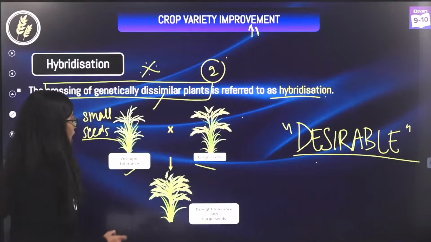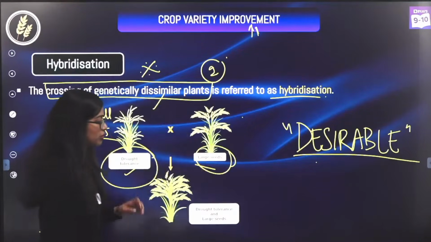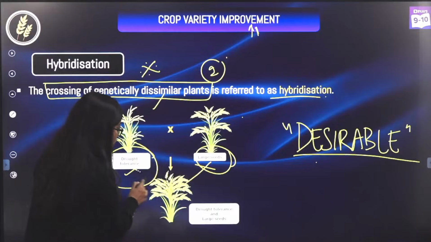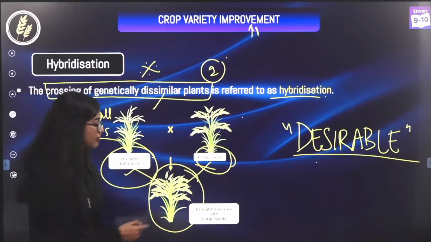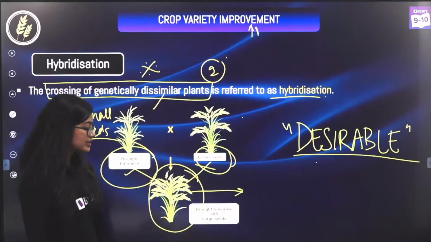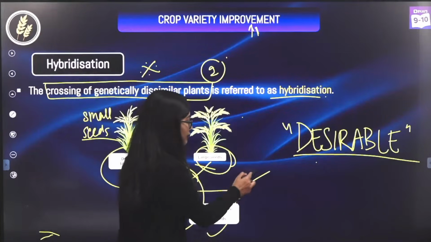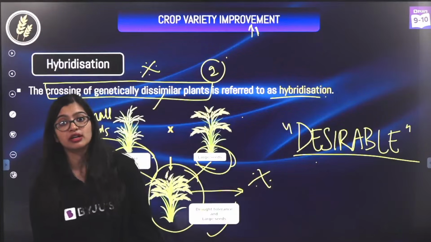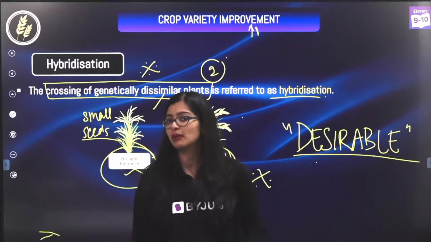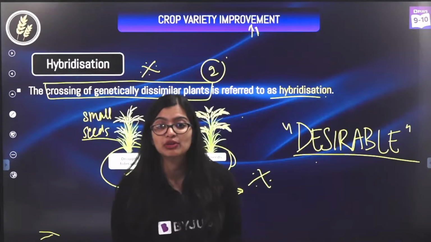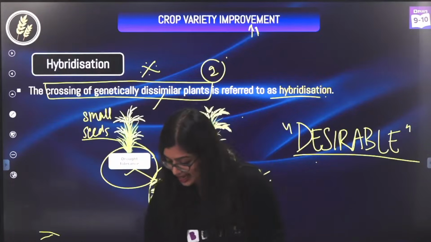Now, what if I took this particular feature of this plant and this particular feature of this plant and brought them together such that I got a hybrid plant? So I've got a new variety which is drought tolerant and which is giving me large seeds. It's a win-win for me. So now I've got what I wanted. I can say, my plant is able to survive in less water, and along with that is giving me large seeds. And how was I able to achieve this? By crossing them, bringing them together by hybridization.